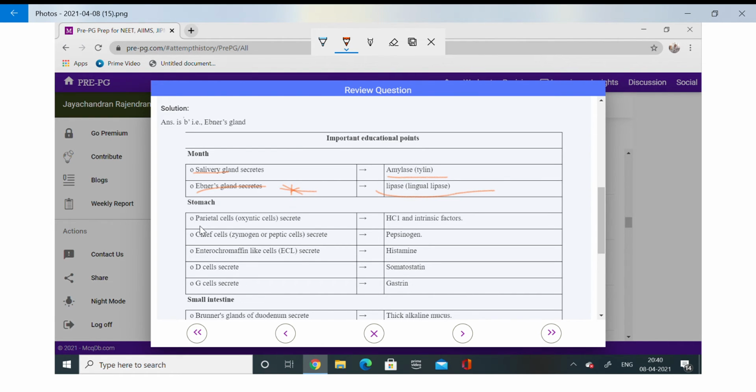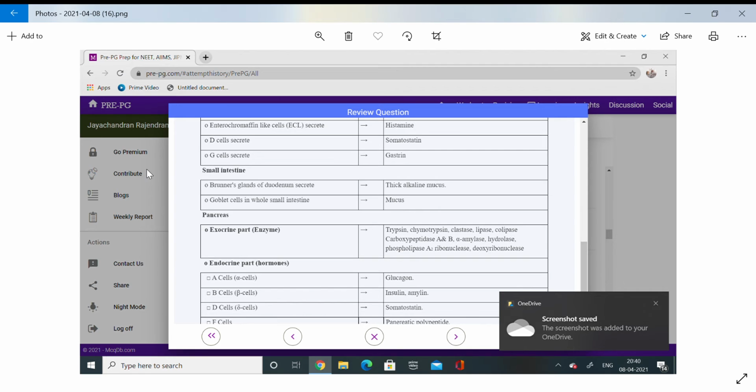Parietal cells produce HCl and intrinsic factor, which is for B12. Chief cell or zymogen cell produces pepsinogen. Enterochromaffin, we call them ECL cells, secrete histamine. D cells produce somatostatin. G cells produce gastrin. Brunner glands of the duodenum produce alkaline mucus, and the goblet cell produces mucus.